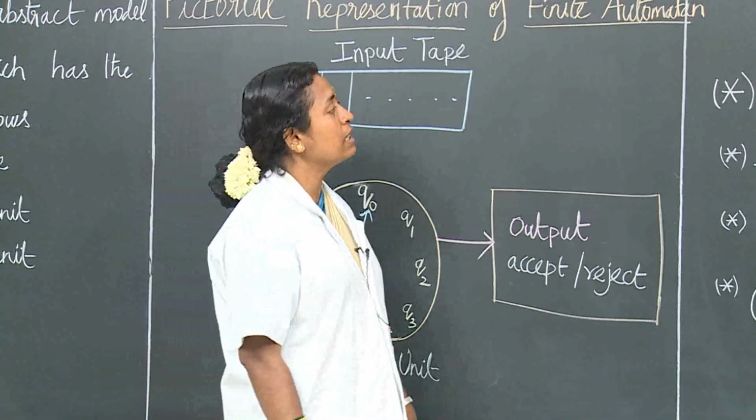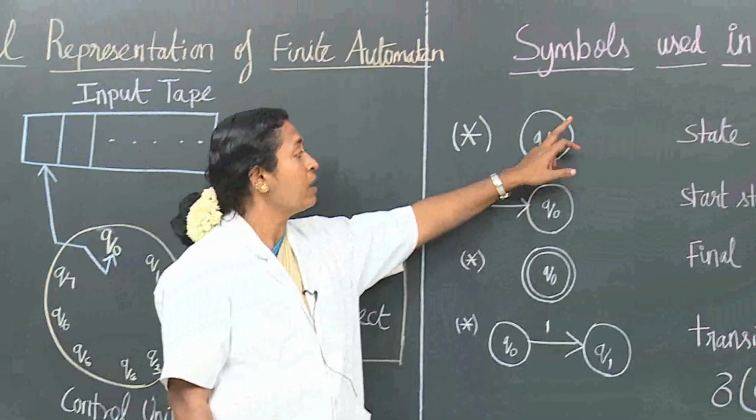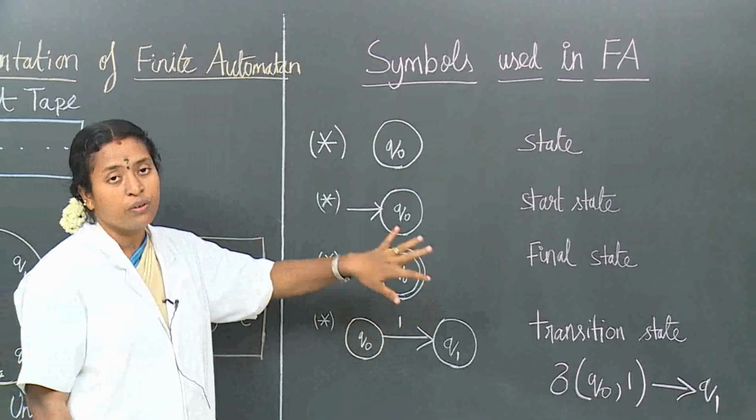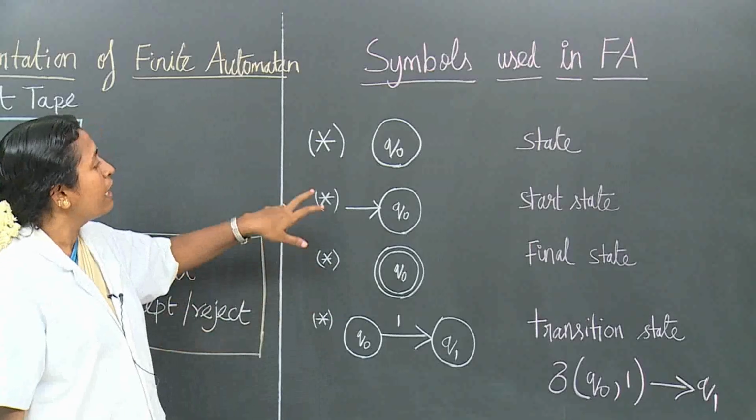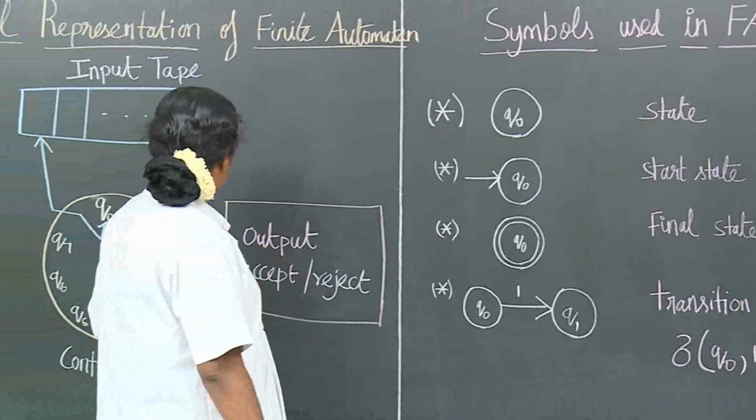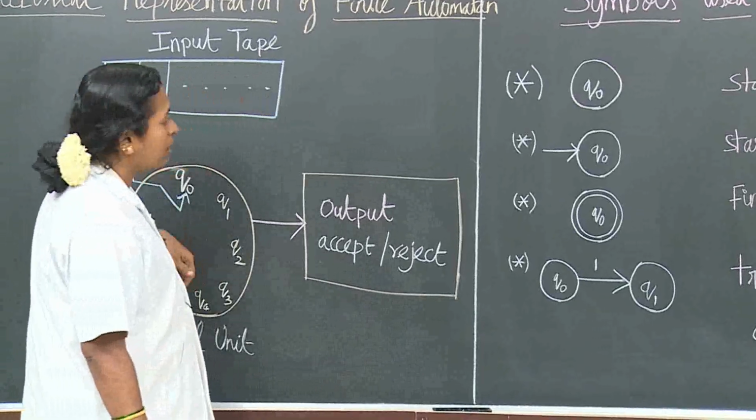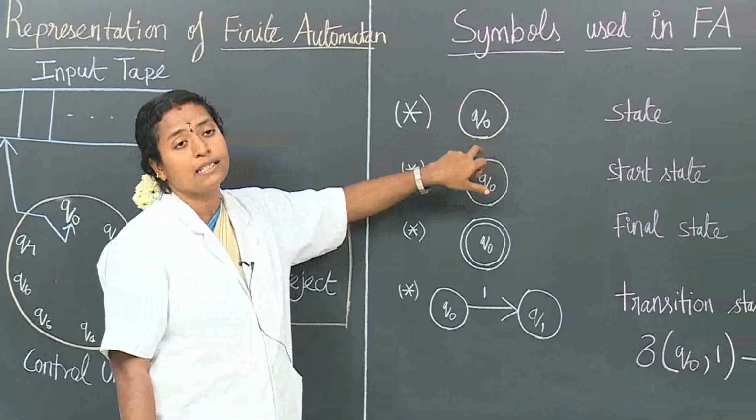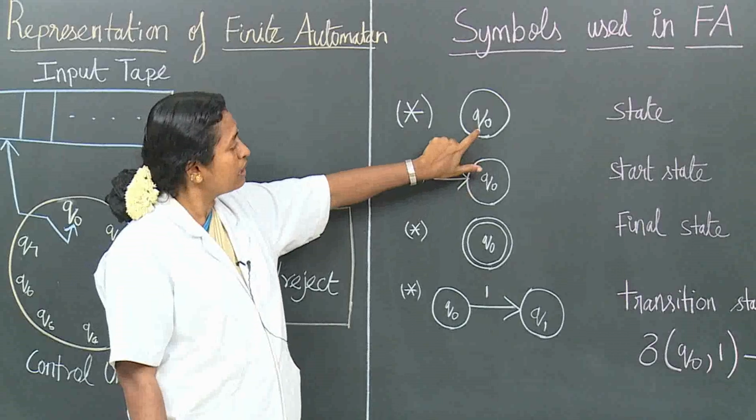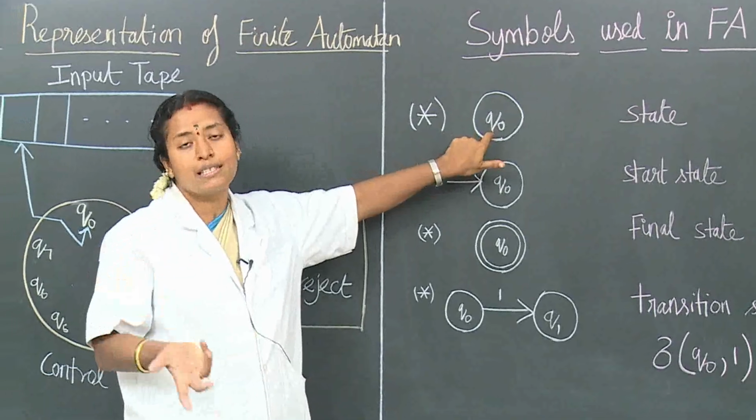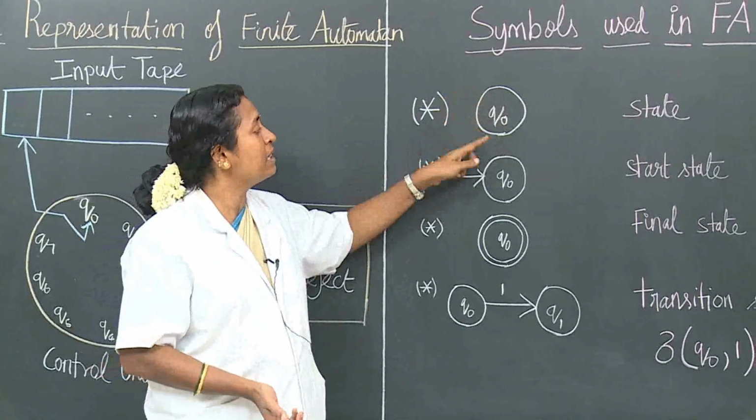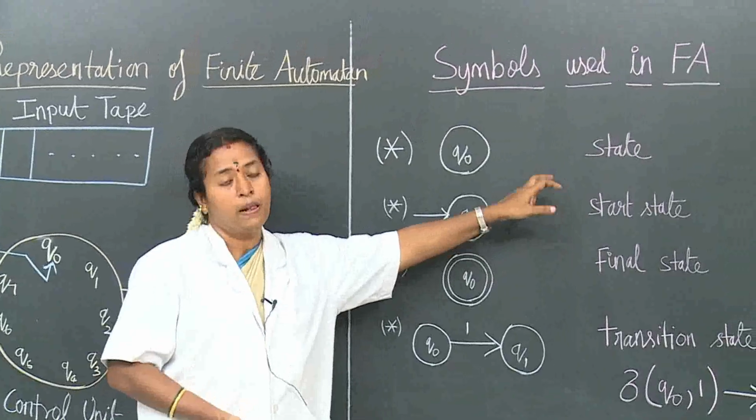Next, we can see the symbols used in finite automata. There are many symbols used in finite automata. We can see them one by one. Already we have seen in a DFA, that is finite automata, there will be states. So the states will be represented by a single circle. Here we have used the symbol Q0. You may use any symbol, A, B, Q0, Q1, anything you can use. But the circle will represent the state here.